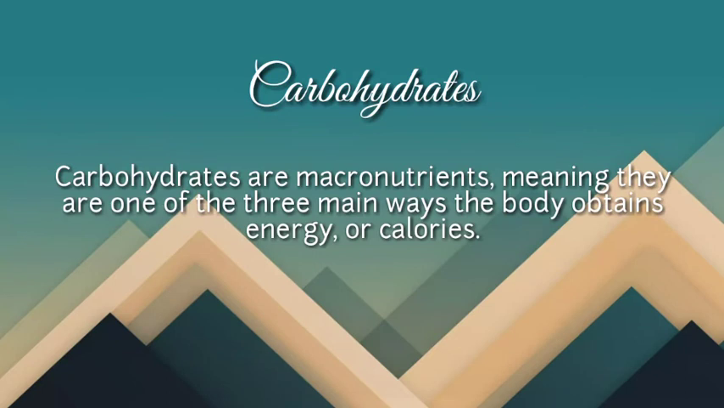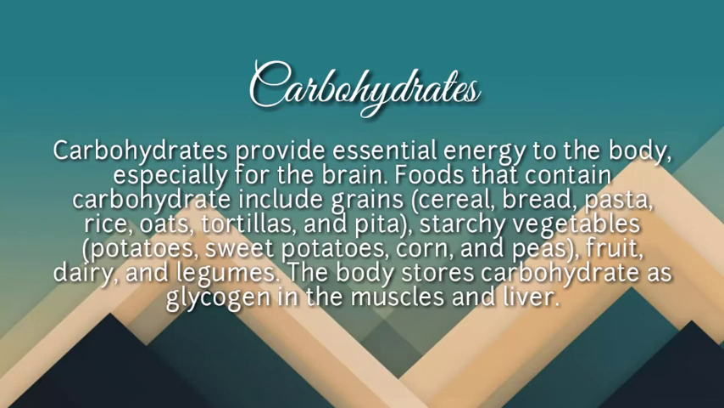Next is carbohydrates. Carbohydrates are macronutrients, meaning they are one of the three main ways for the body to obtain energy or calories. Carbohydrates provide essential energy to the body, especially for the brain. Foods that contain carbohydrate include grains, cereal, bread, pasta, rice, oats, tortillas, and pita, starchy vegetables like potatoes, sweet potatoes, corn, and peas, fruit, dairy, and legumes. The body stores carbohydrate as glycogen in the muscles and liver.